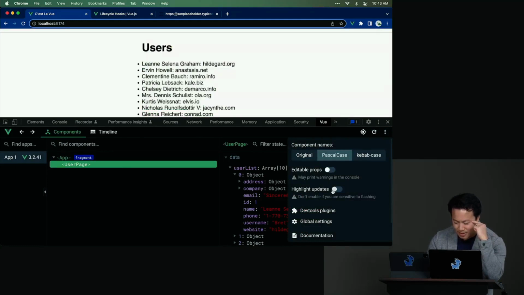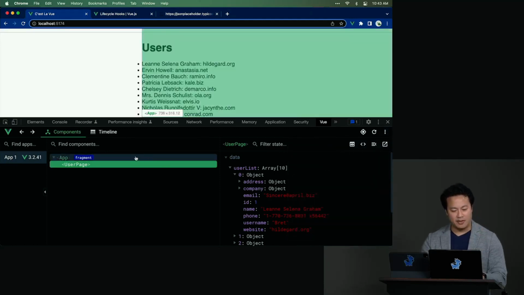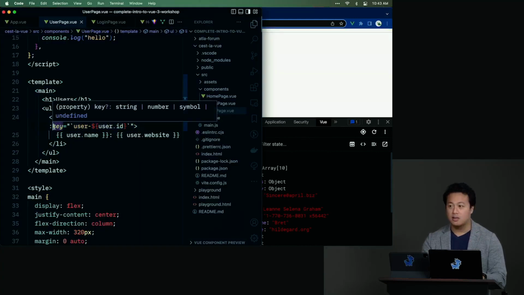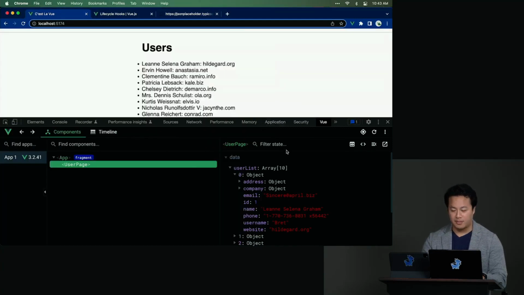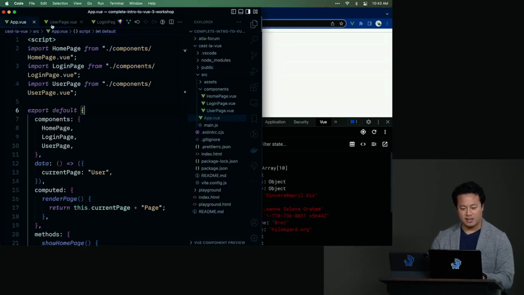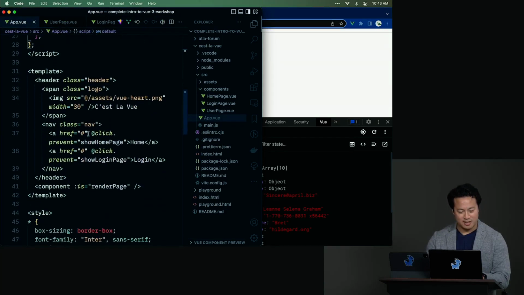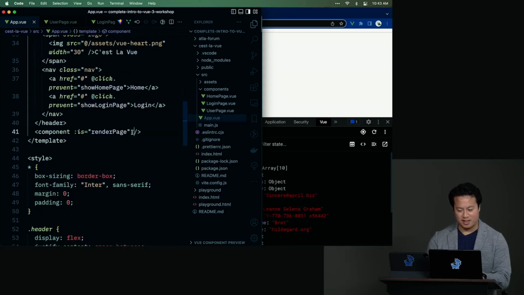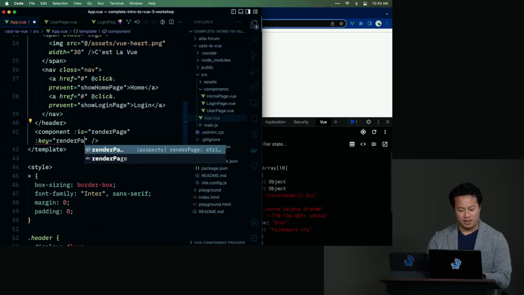Editable props. But that's not the one that I added. That'd be on user's page, key 1, not one that I dynamically added. So I'm still not sure. Go to your tools. And where yours says user page, right next to it, mine says key equals 1, right there in the green bar. Oh, yours says key equals 1. It wasn't there, so I'm trying to see. It could just be a different version of it. Never mind. I wonder, can I do key equals render page? Like that?